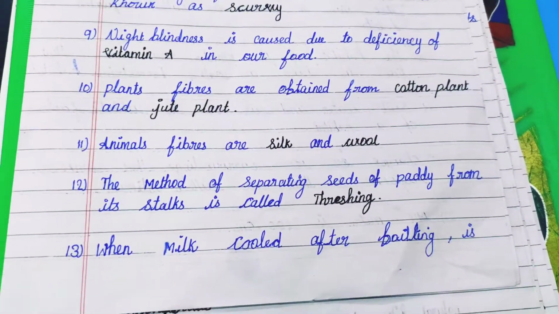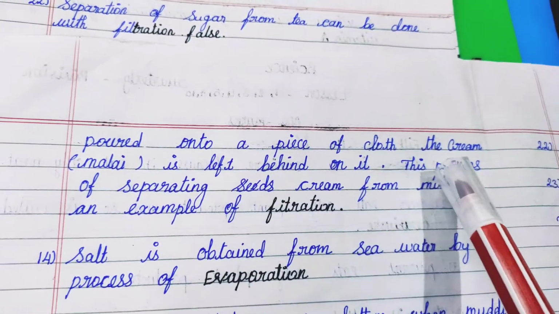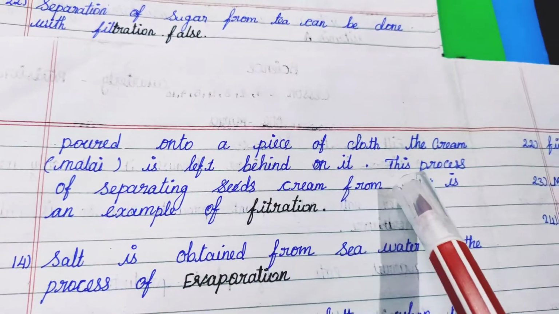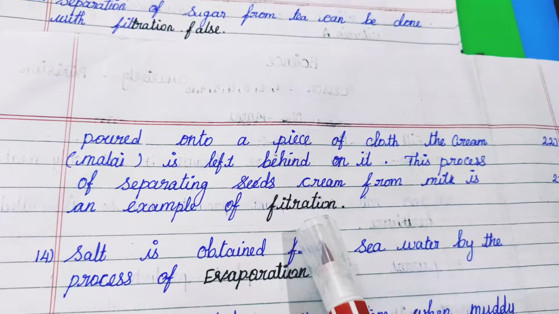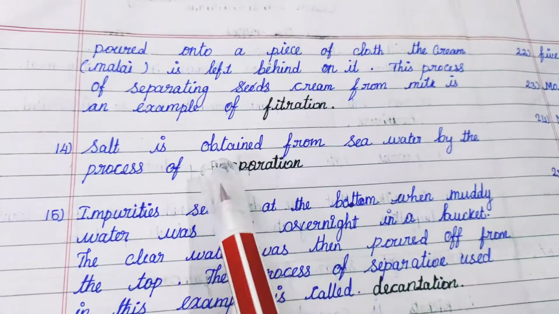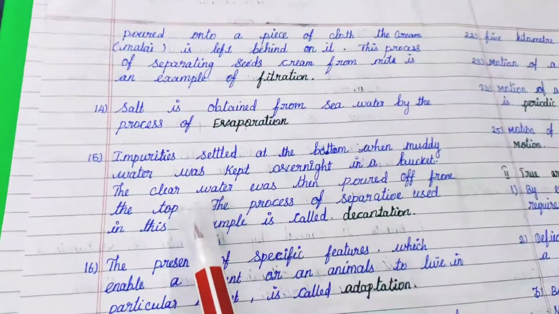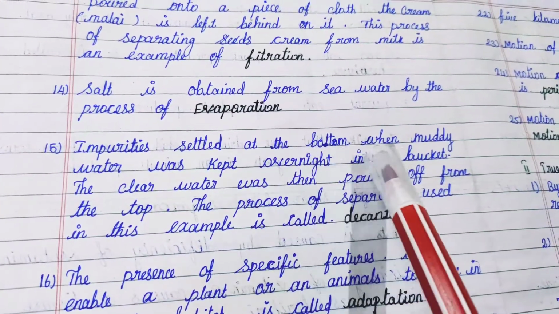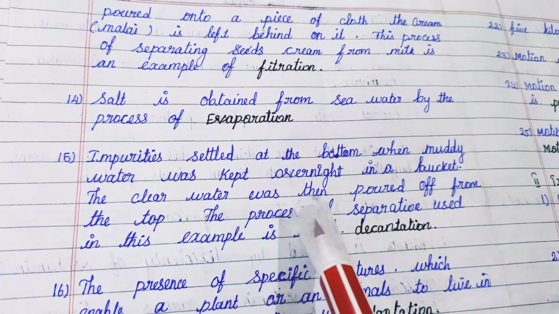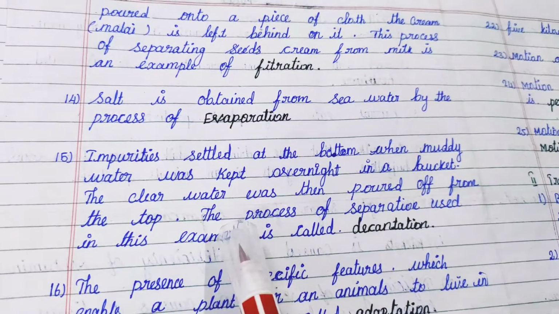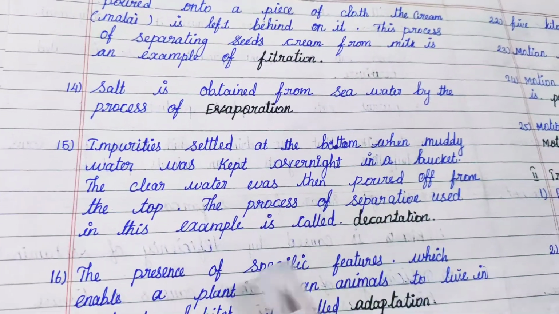When milk cooled after boiling is poured onto a piece of cloth, the cream is left behind on it. This process of separating cream from milk is an example of filtration. Salt is obtained from seawater by the process of evaporation. Impurities settled at the bottom when muddy water was kept overnight in a bucket. The clear water was then poured off from the top. The process of separation used in this example is called decantation.